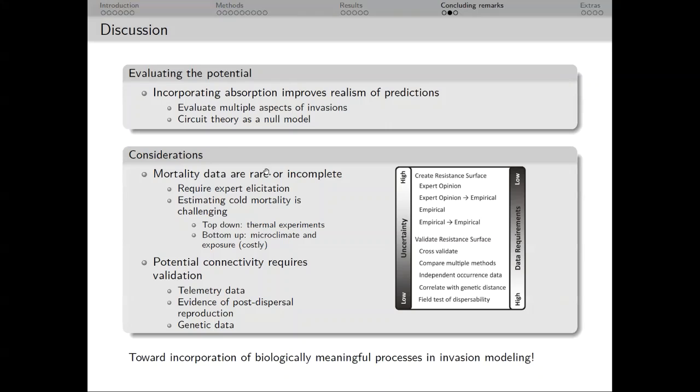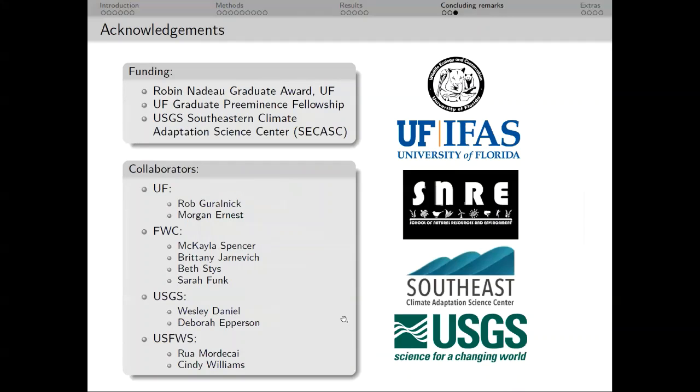And then lastly, potential connectivity requires validation. Often, after models like these are created, they then use telemetry data to actually validate this approach or look for evidence of post-dispersal reproduction or even genetic data. So future work is going to have to validate these predictions, but we believe that this model can move us towards incorporating a more biologically meaningful process into invasion modeling.